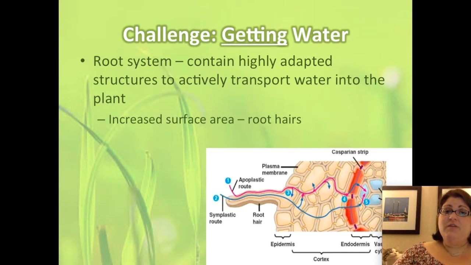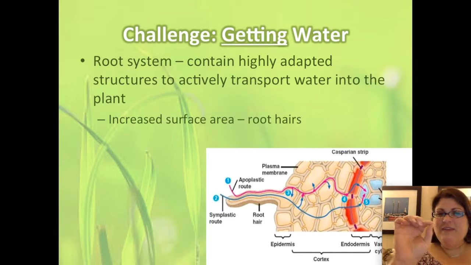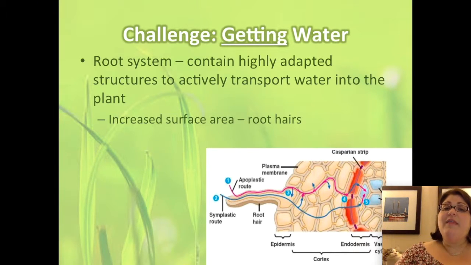Among the adaptations that roots have is increased surface area. So roots, as you know, are very, very branched. What you may not know is that even the branches that we see, like if you were to draw the roots of a tree, if you were to zoom in on that, they would have lots of tiny microscopic hairs on them that increase the surface area for water to be absorbed.